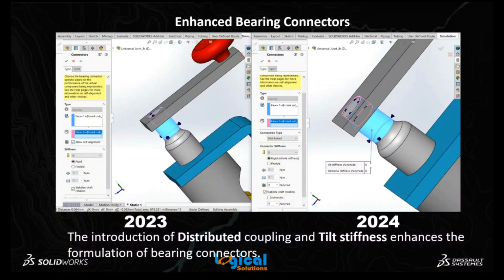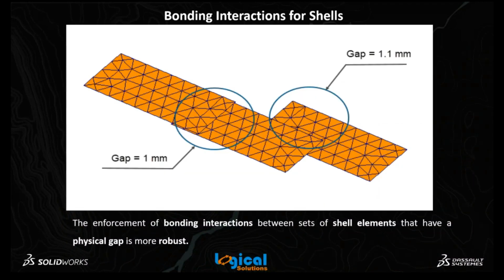The next enhancement is about bonding interactions for shells. Generally, this option is related to coarse mesh mostly, and here there are 3 shells, set 1 and set 2. Between set 1, the gap is 1 mm, and between set 2, the gap is 1.1 mm. Previously, if we wanted a bonding interaction, the software automatically took the bonding interaction up to the maximum gap.